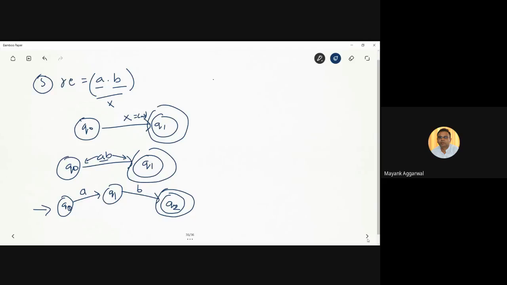Instead of drawing it in a slanting way, this can be drawn very simply like this. First A comes, then B comes, and we reach the final state. This is the first state Q0, then Q1, Q2. So this becomes an automata for A dot B. This becomes a regular expression for A dot B, which is concatenation, where first A will come, then B will come.